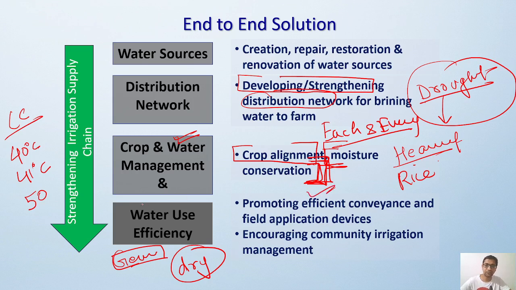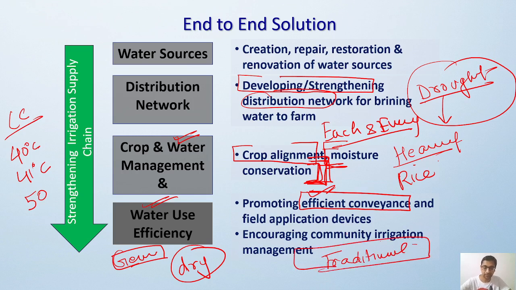Then water use efficiency, like how we can effectively and efficiently apply the water at various places. We also have to focus on traditional irrigation techniques which have been utilized since time immemorial, and the latest ones like drip irrigation, and sprinkler systems can also be utilized for all this process. This is the end-to-end solution that we can provide over here.